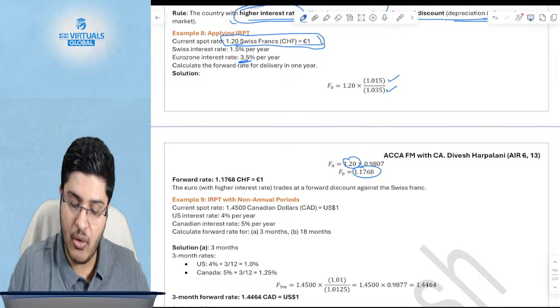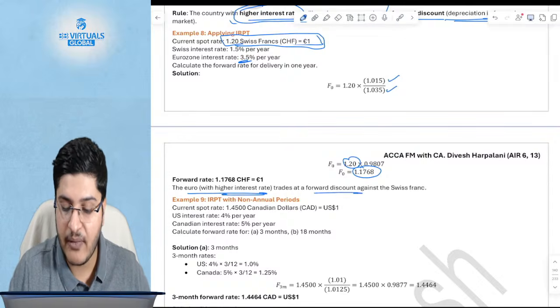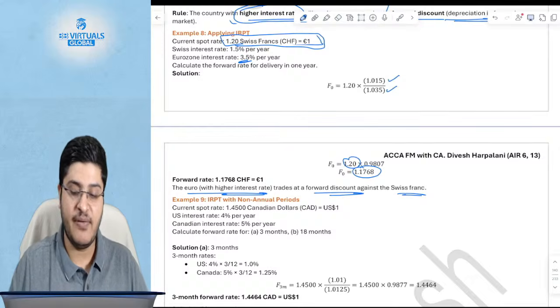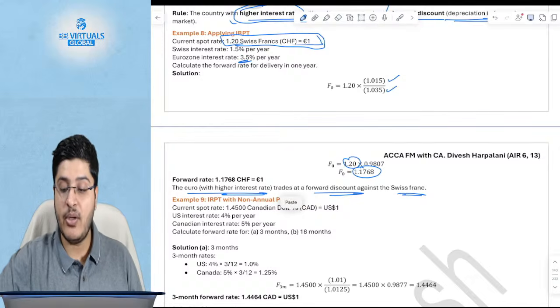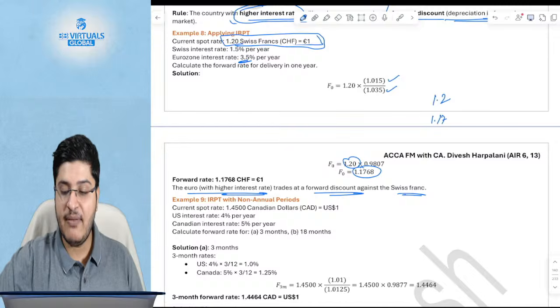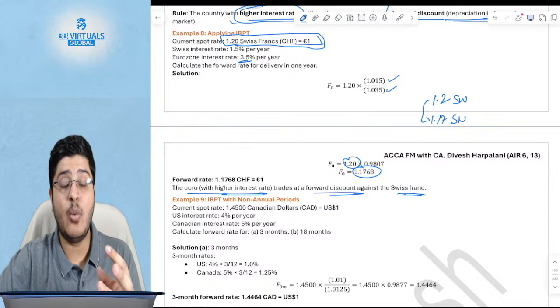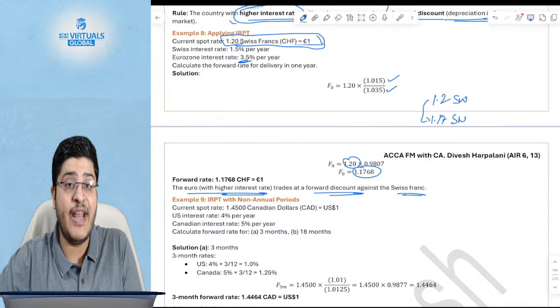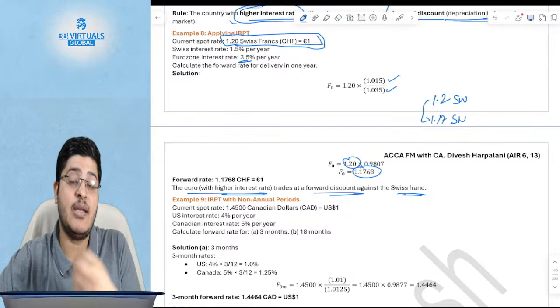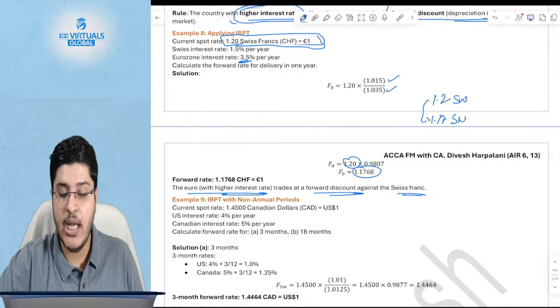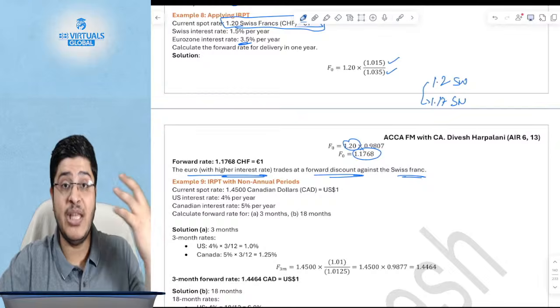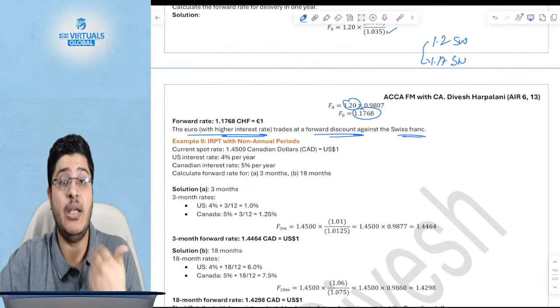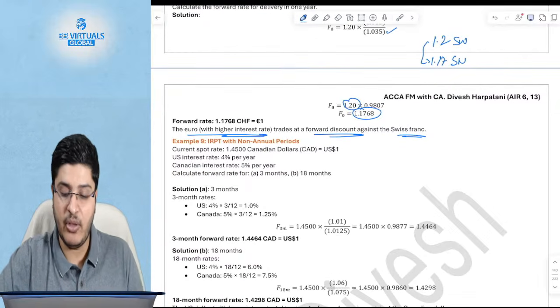So the euro, which had a higher interest rate, will now trade at a forward discount against the Swiss franc. You may say, but 1.2 actually went to 1.17 Swiss francs, so the Swiss franc has been discounted. No, it has not been discounted, it has strengthened. Why? Because you have to give fewer Swiss francs to get 1 unit of euro, which means the value of the Swiss franc has actually improved. This is how you have to think mentally. I am also training you on how to think mentally in the examination when you are stuck.